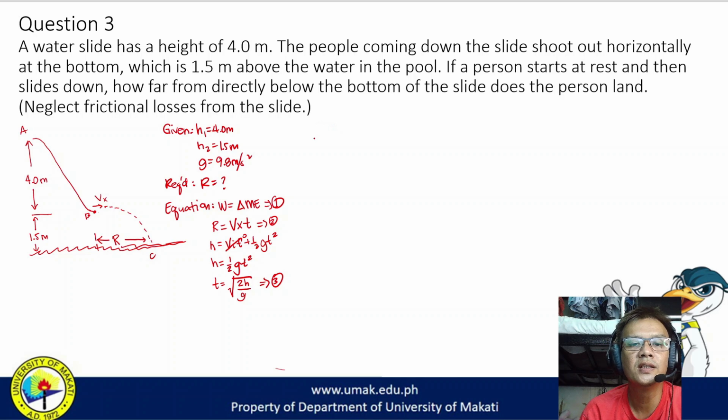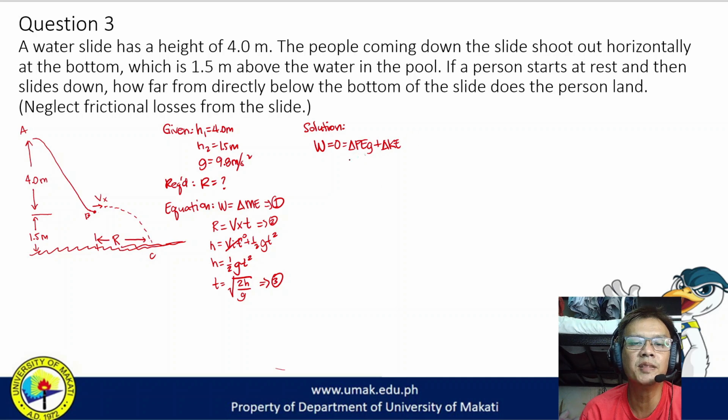So equation 1, the work energy equation. The work done on the system, since there is no loss to friction, and wala ding ibang force that acted on the system, so the work done on the system is 0, which is equal to the change in energy, or that is the change in gravitational potential energy plus the change in kinetic energy.